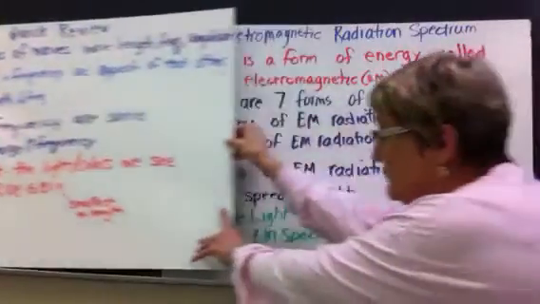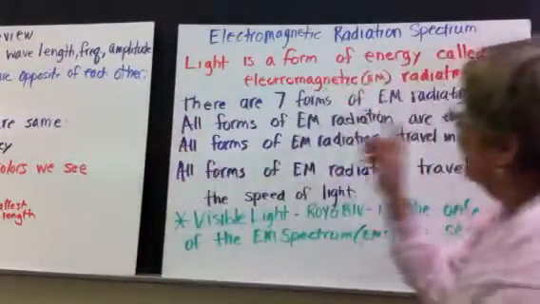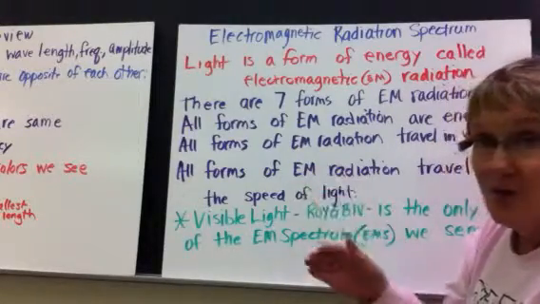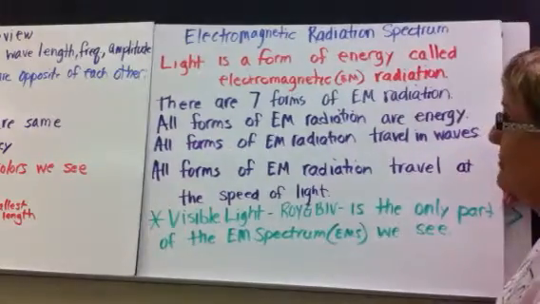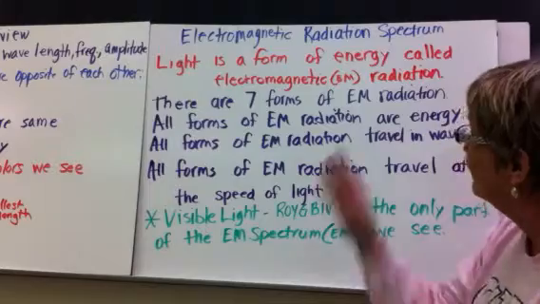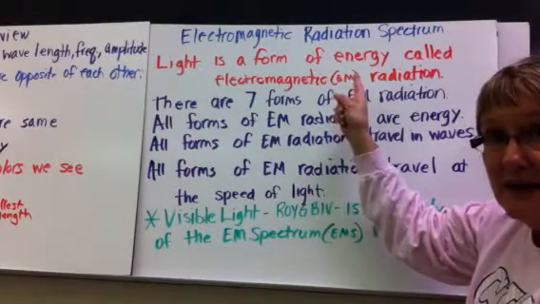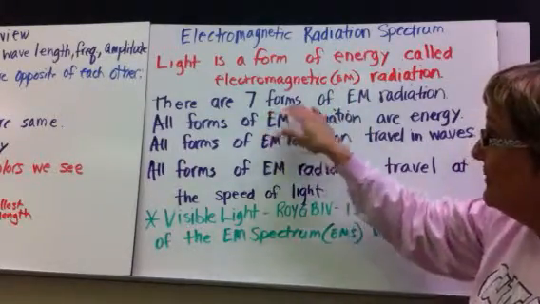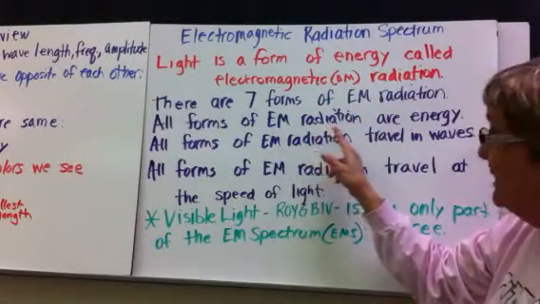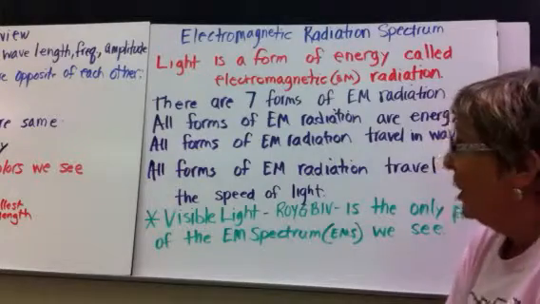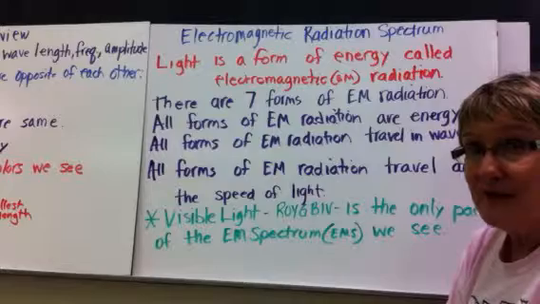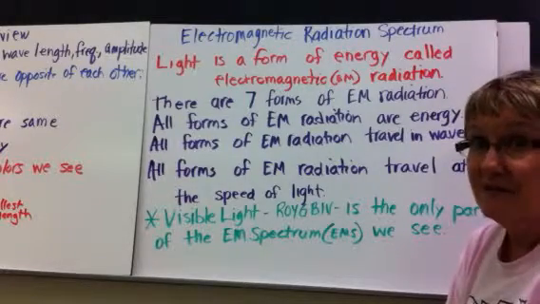Now, the electromagnetic radiation spectrum. Light is a form of radiation. It's a form of energy called electromagnetic radiation. We can shorten that to EM radiation. There are 7 forms of EM radiation. All forms of EM radiation are energy. All forms travel in waves, and all forms of EM radiation move at the speed of light.